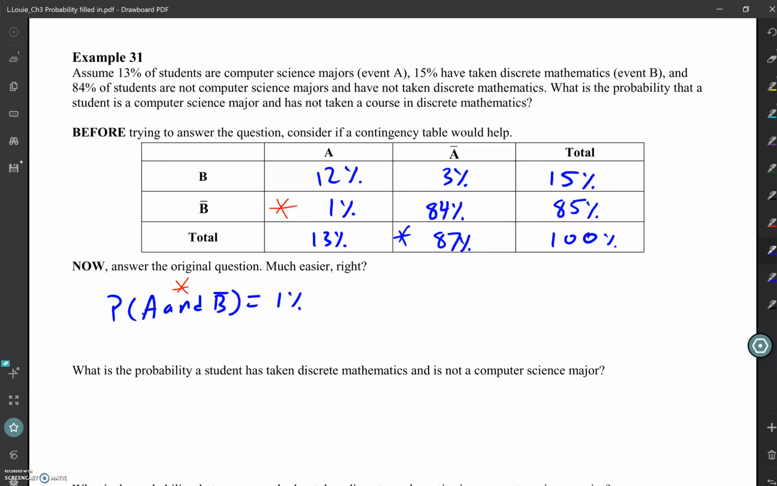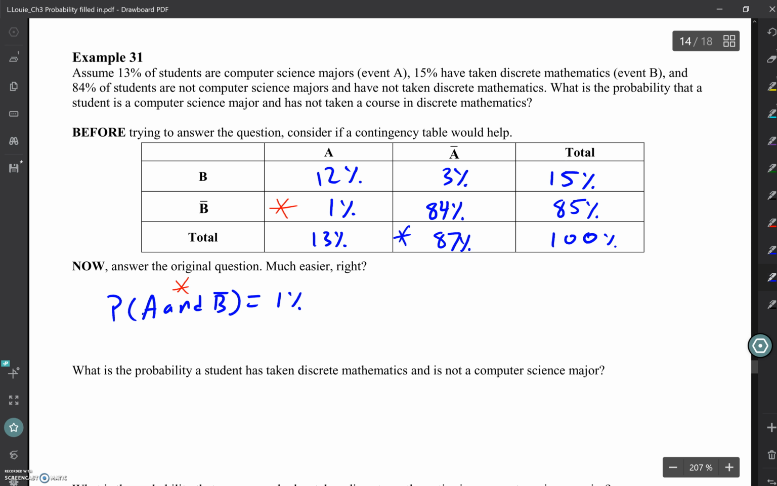So I'm figuring out the information that I know, right? I know they are a computer science major. Well, that's my event A. But then it said the probability they have not taken discrete mathematics. Well, B bar is where they have not taken discrete mathematics. So you find that overlapping box. I just take the value that's in the box.